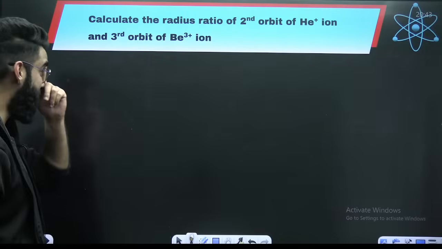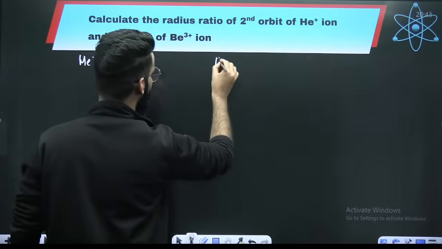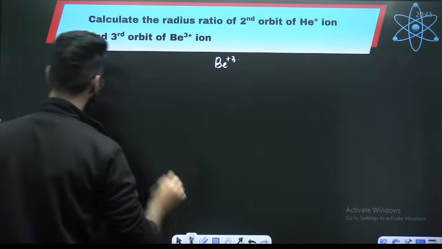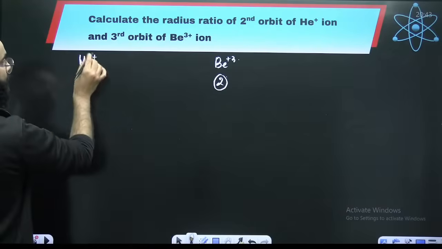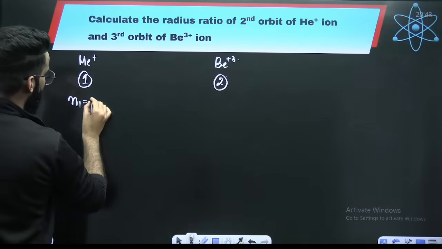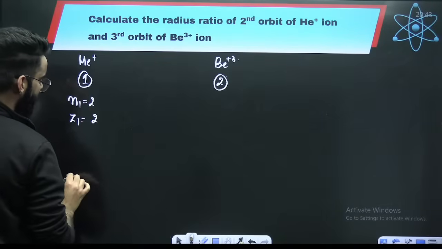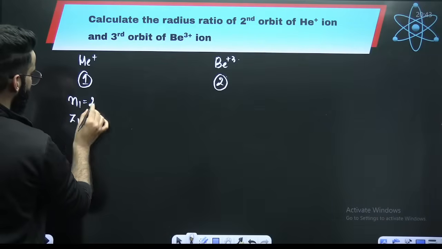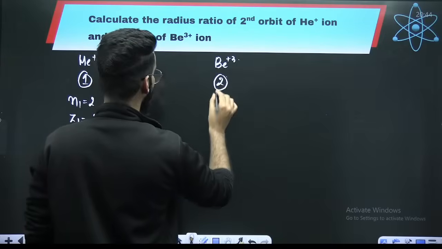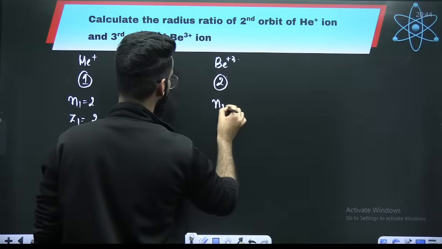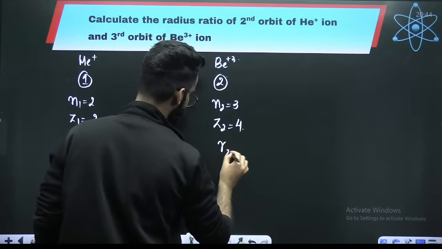Calculate the radius ratio of the second orbit of He positive and the third orbit of Be tripositive. Let me call this number 1 and this number 2. Second orbit of He positive. What is the atomic number of helium? Hydrogen, helium. Let's say the radius of the second orbit of He positive is R1. Now we need to compare it with the third orbit here. So N2 is 3. Hydrogen, helium, lithium, beryllium. Let's say the radius here is R2.